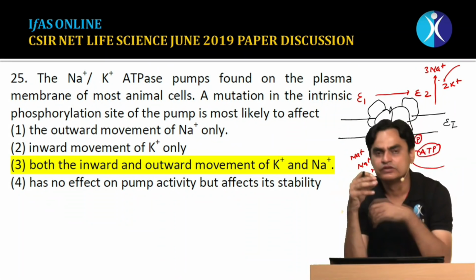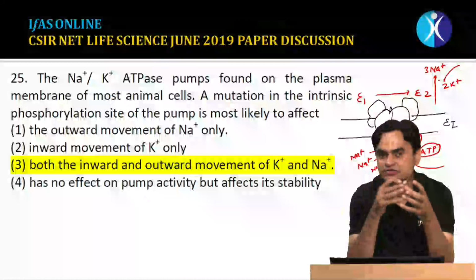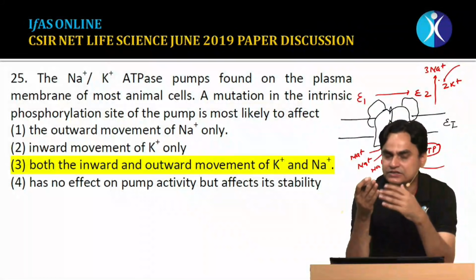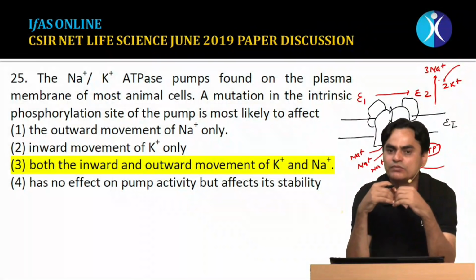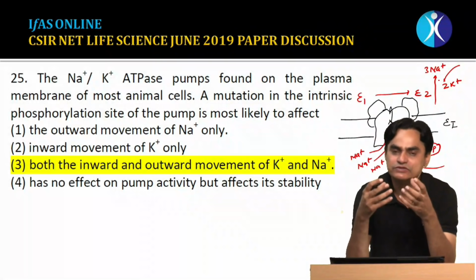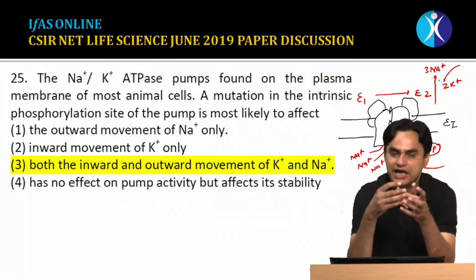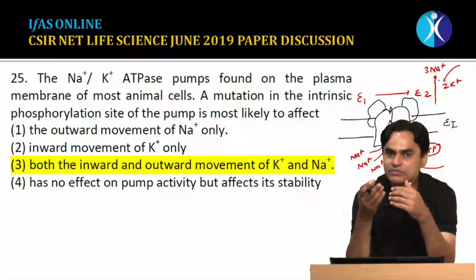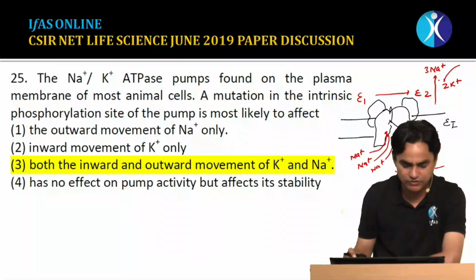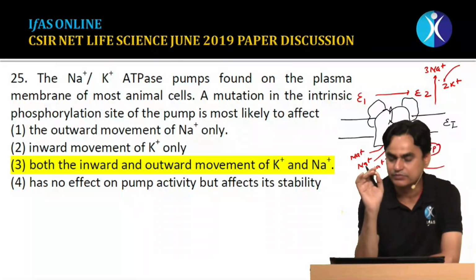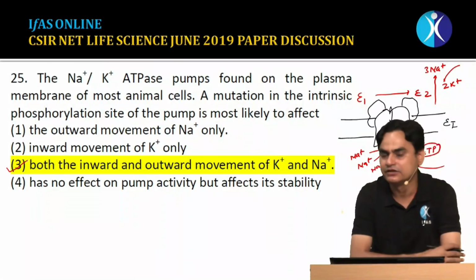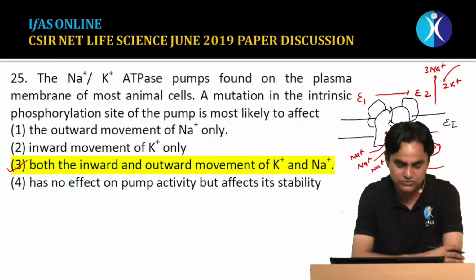Now, if the site where there is phosphorylation is mutated, the E1 state of the transporter will not convert to the E2 state. The result is that sodium ions will not be pumped outside, and if the transporter is not in the E2 state, it will not have an affinity for potassium ions. As a result, even potassium ions cannot be imported into the cell. So the correct answer would be that a mutation on the intrinsic phosphorylation site of the pump will affect both the movement of sodium ions outside and potassium ions inside. So the third option is correct.